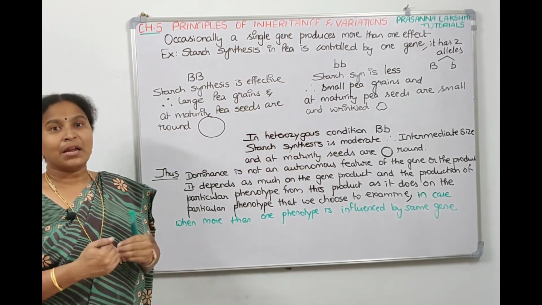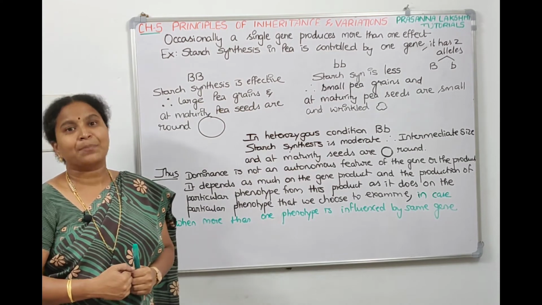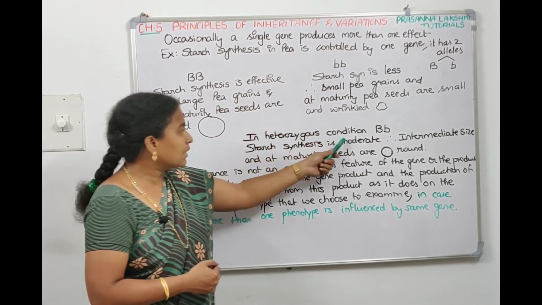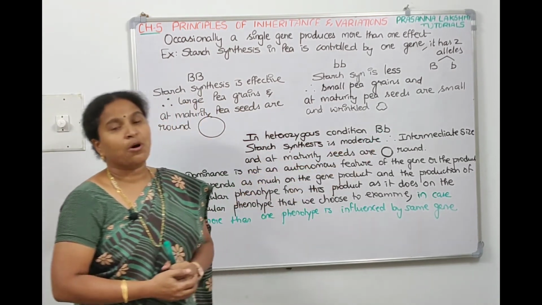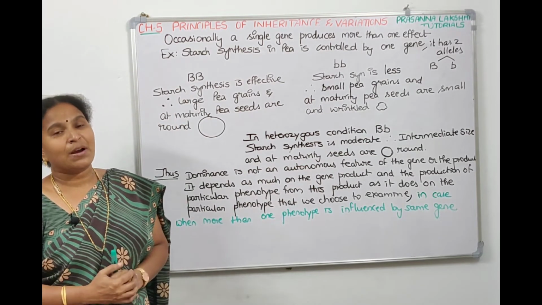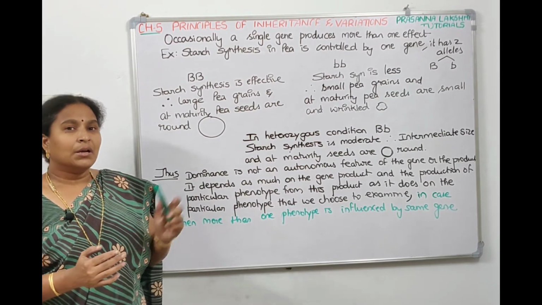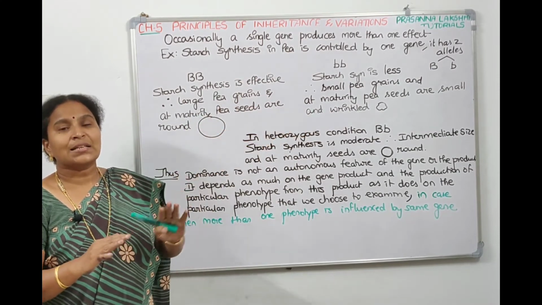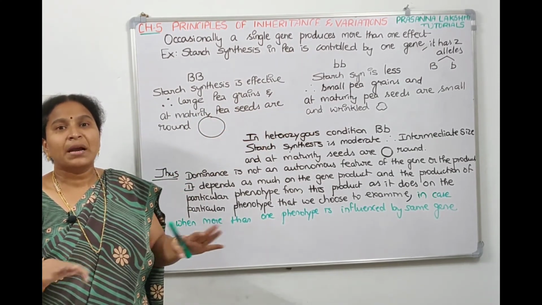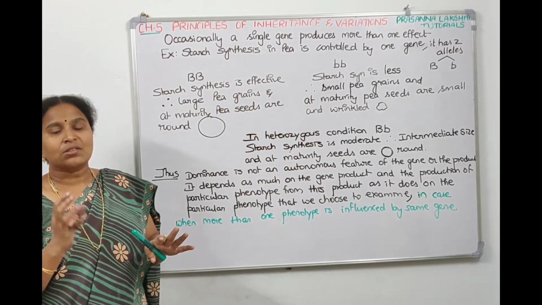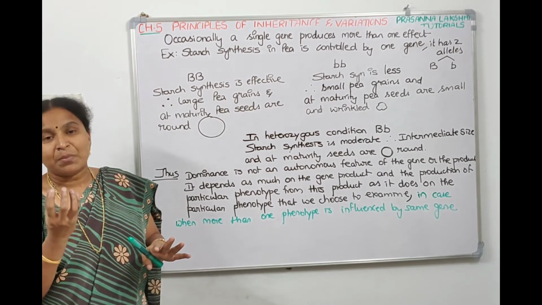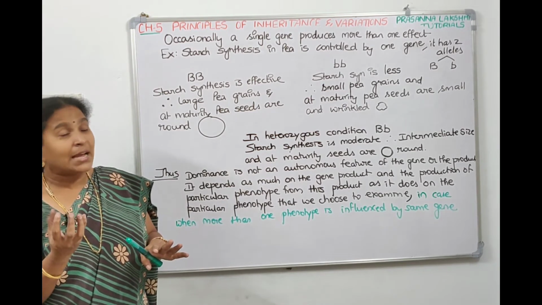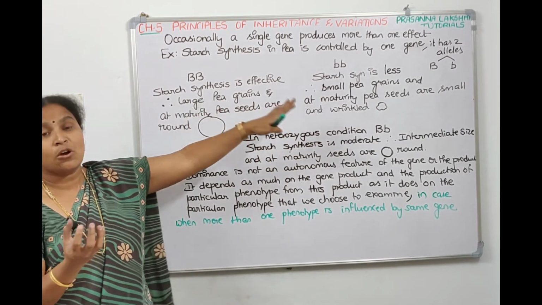Now come to the heterozygous condition, meaning one capital and one small. Since one capital and one small is there, it will not be too effective and not too less. The starch synthesis is at a moderate, middle level. That's why the size will be intermediate. The size is not big, the size is not small.